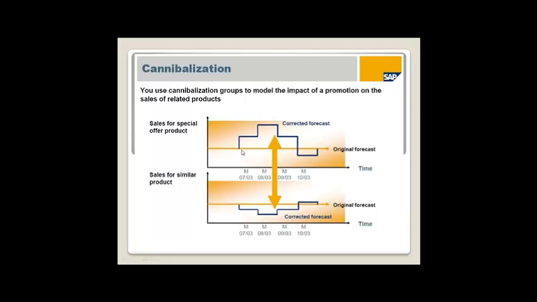So this is normal sales. Because of the promotion, the sales is going to go up. And this is normal sales. Because of the promotion on the other product, this sales is going down. This is nothing but cannibalization. So we can capture this cannibalization in APO demand planning, so that next time if you are giving a promotion, you have these reference numbers.